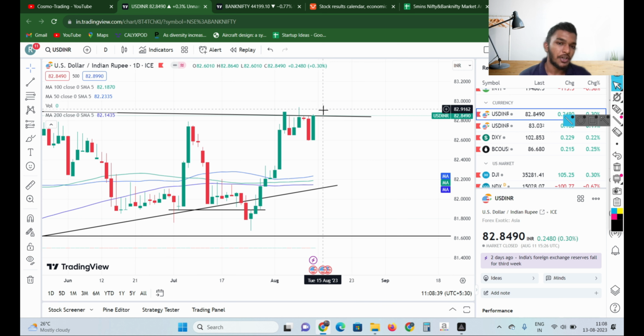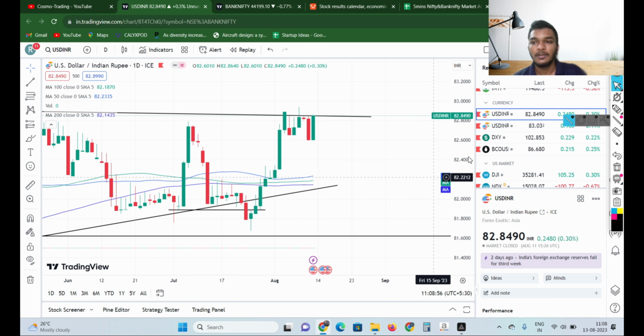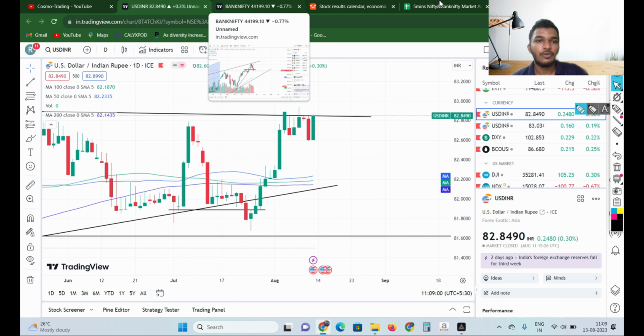So you can take a trade accordingly with a strict stop loss on USD INR, and I feel that this could be a better trade because your stop loss will be much lower and your targets will be much higher. So that's the case. So that's for USD INR.